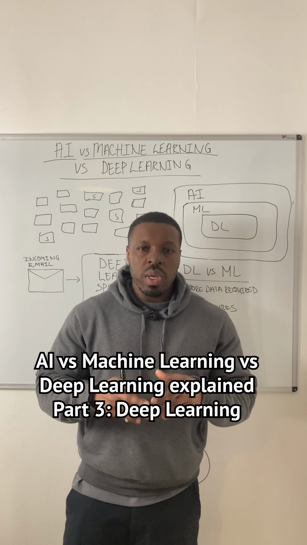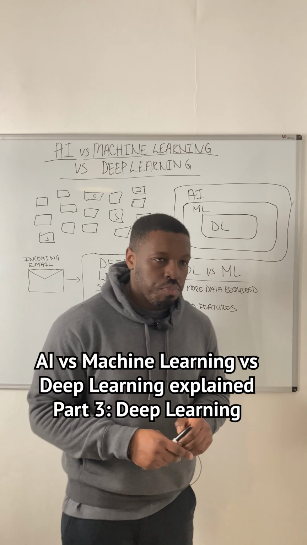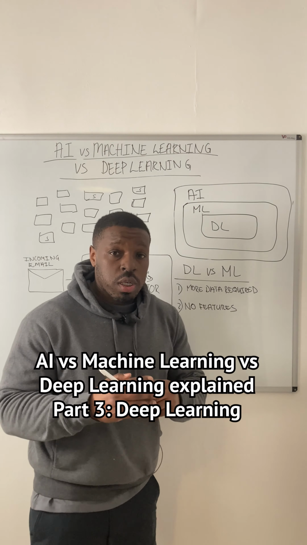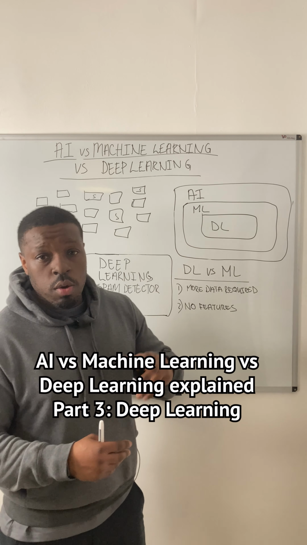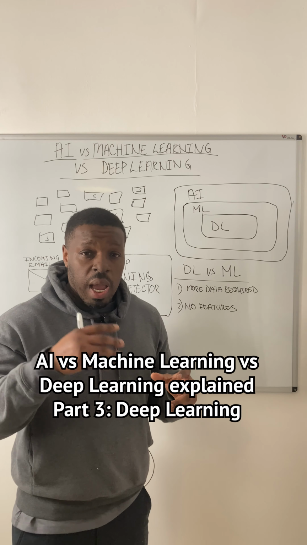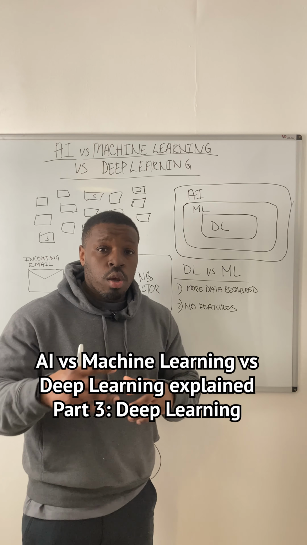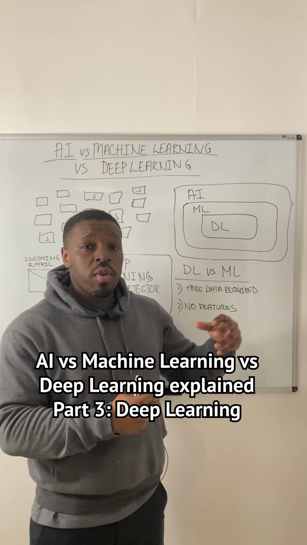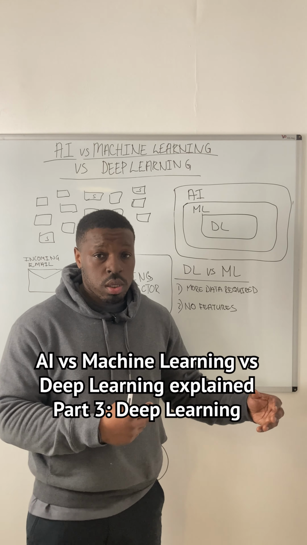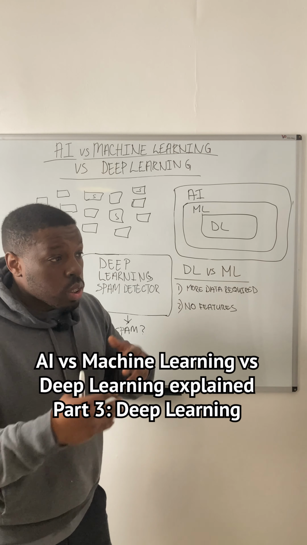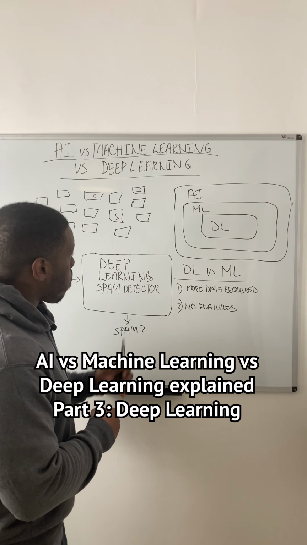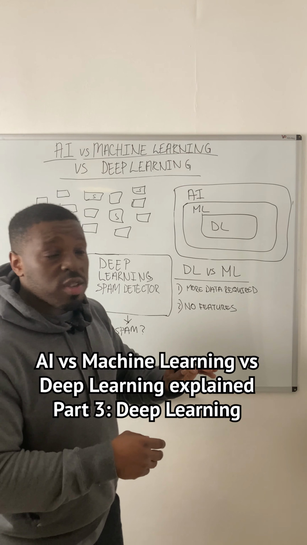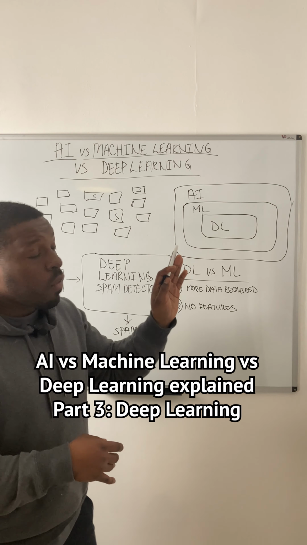Let's learn the difference between machine learning and deep learning. So in part 2, we established that machine learning is the process of using maths and data to create a mathematical system that can automate the process of carrying out human-like tasks, and that enables computers to carry out tasks like humans. Deep learning is machine learning, but it differs from the classic type of machine learning.